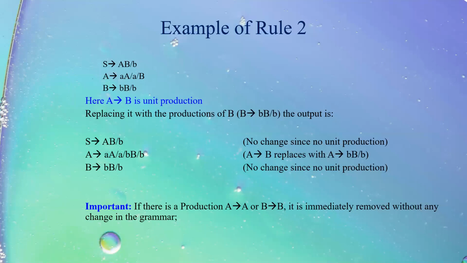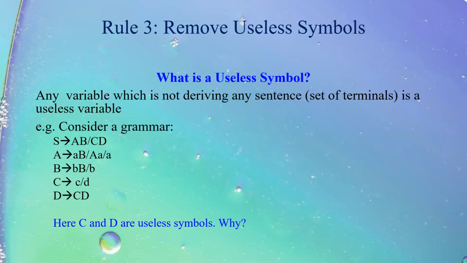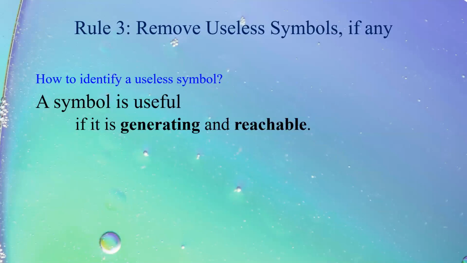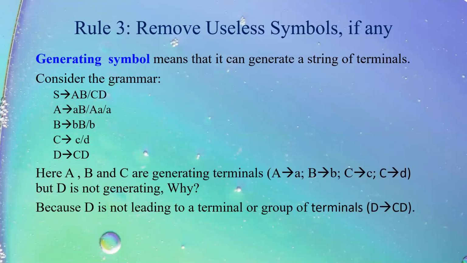Next, we move to third rule, which says that we have to remove useless symbols. So what are useless symbols? All the symbols are useless if they do not have these 2 points. First is they are generating, and second is that they are reachable. We will discuss both these points in detail in the coming slides. Now just see, what do you mean by generating symbols? Generating symbols means that any symbol which generate a terminal or string of terminals is a generating symbol.